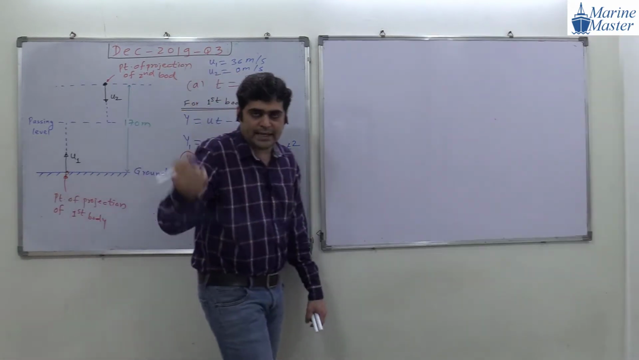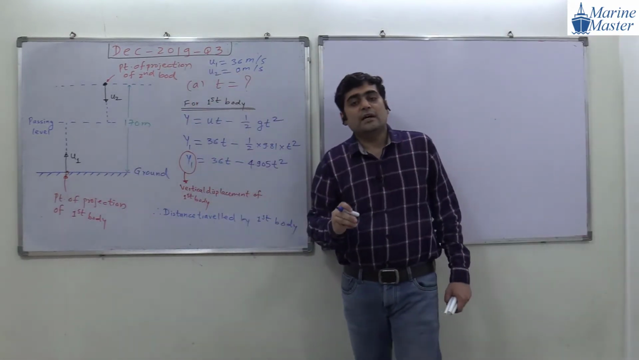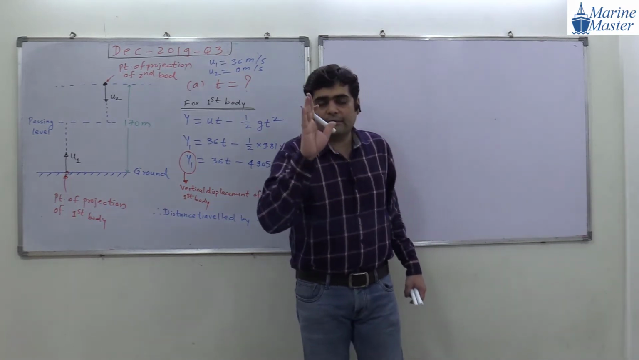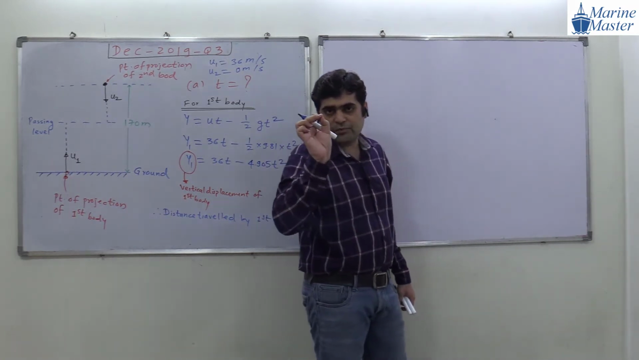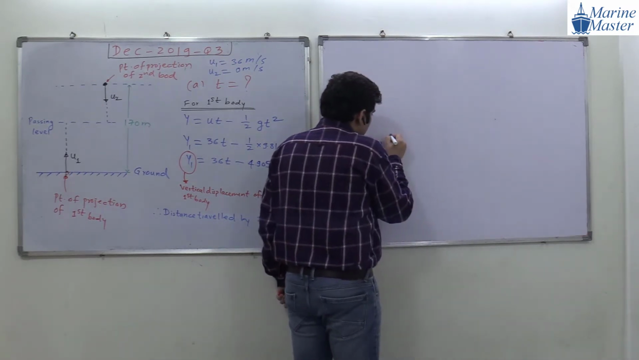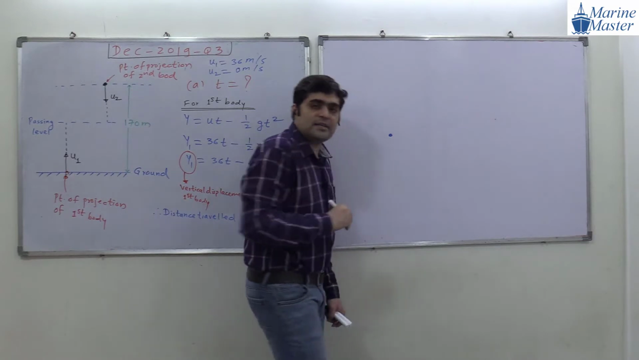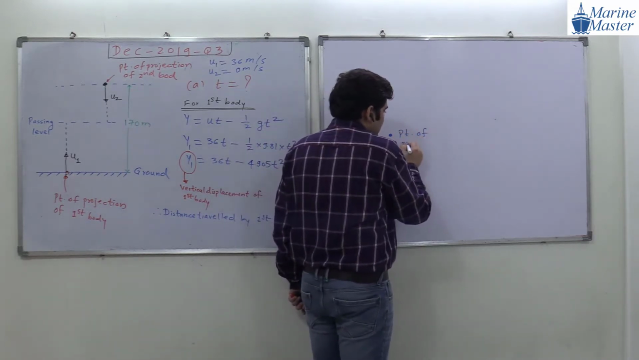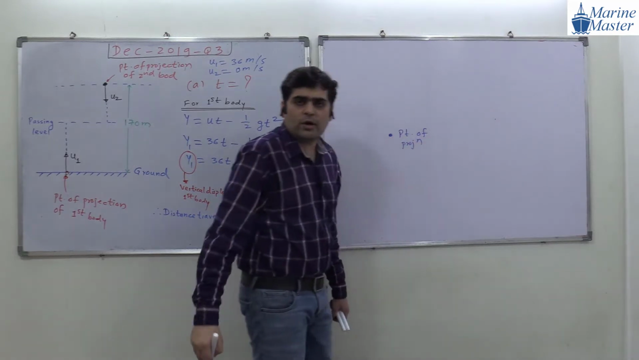Guys, in our theory, I discussed the sign convention for vertical displacement. I am explaining it once again. Suppose this is a point of projection. You got the meaning of point of projection? Point of projection means starting point. Okay, this is a point of projection.